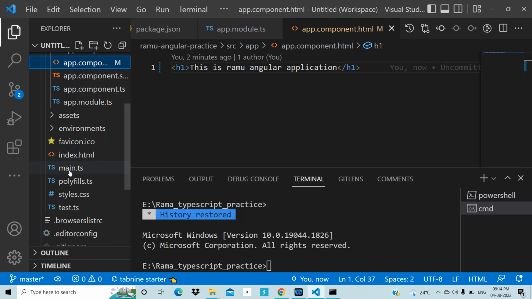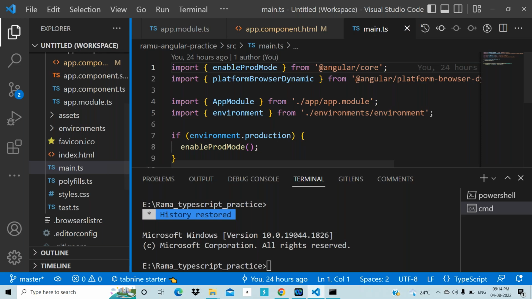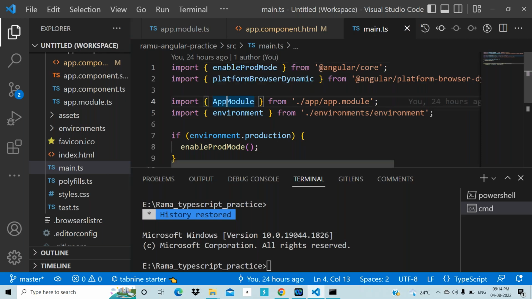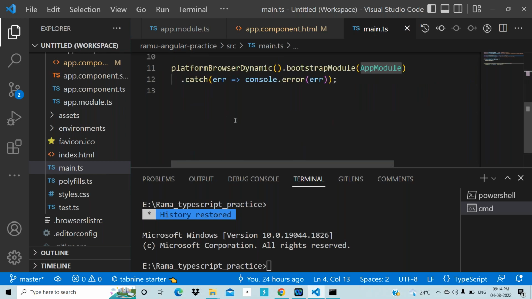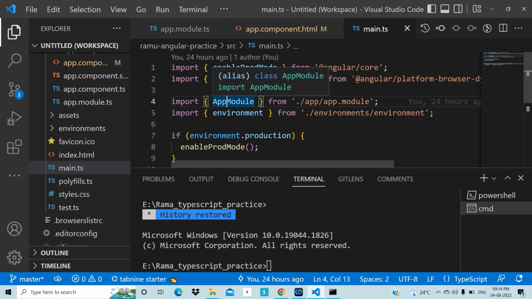This main.ts, this one. Okay. There you can find YAP module. And here you can find YAP-root also. Wait one second. Okay, here you can find YAP module.